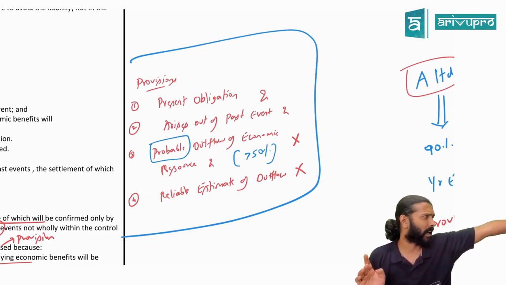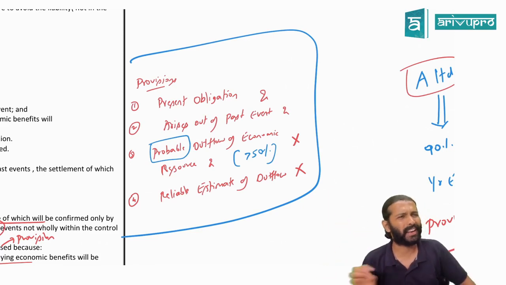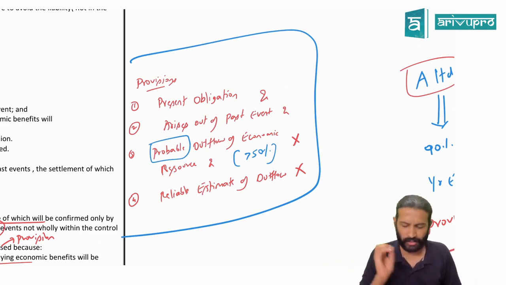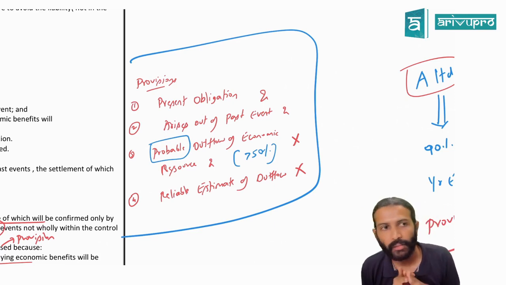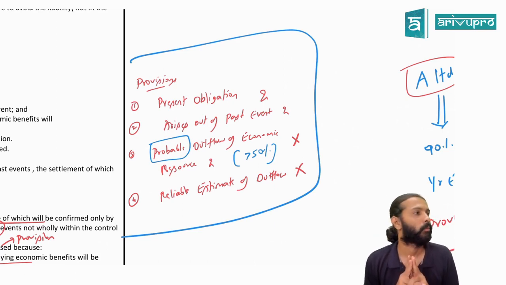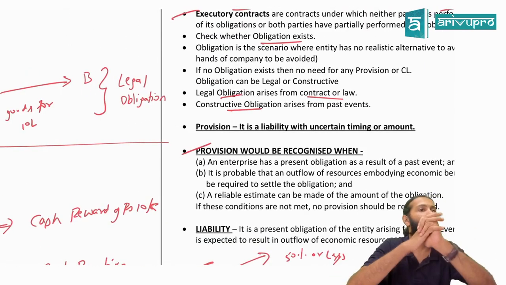Almost every case, 90% of your questions are based on this definition, nothing else. Remaining everything is ancillary. So if there is any doubt, you can ask it here only, or we can directly proceed. Any confusion now? No confusion? Okay, let's see then. Give me a quick recap of whatever we have learned now.